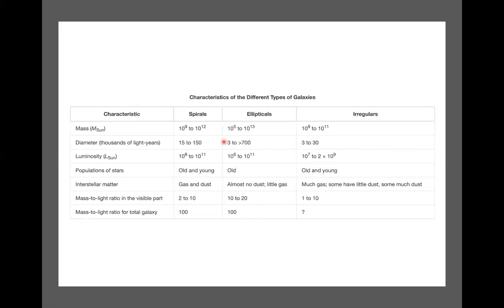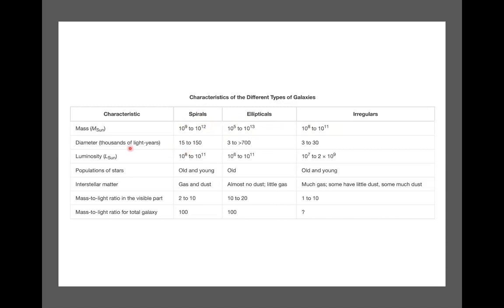But in general, for the spiral galaxies, such as our own Milky Way, the mass is roughly around 10 to the power 9 to 10 to the power 12 solar masses. Remember, these numbers are in terms of solar masses. And elliptical galaxies, normally you have 10 to the power 5 to 10 to the power 13. So you can see that you can't differentiate the galaxies by type depending on mass. There are both high mass and low mass galaxies.